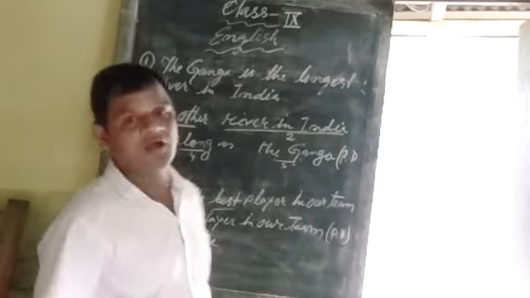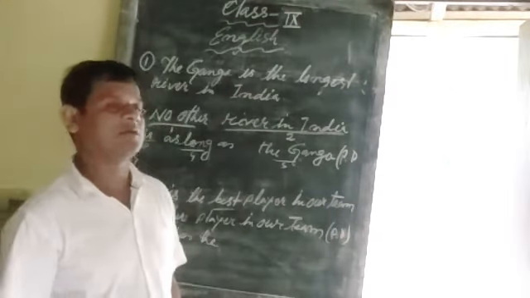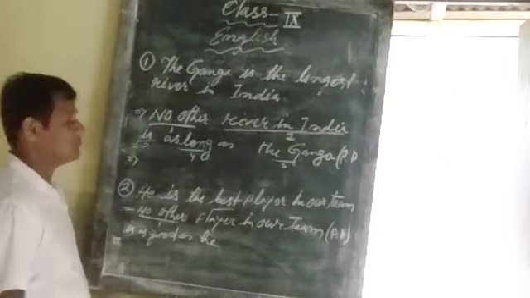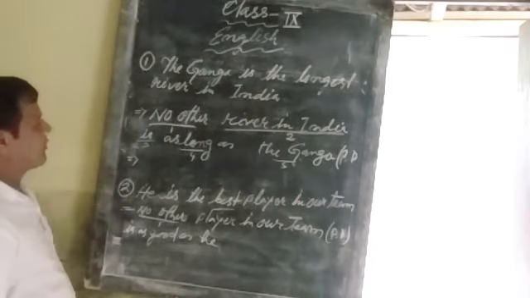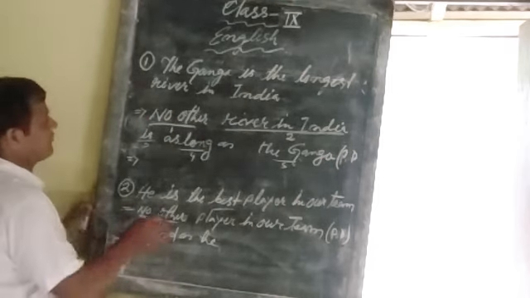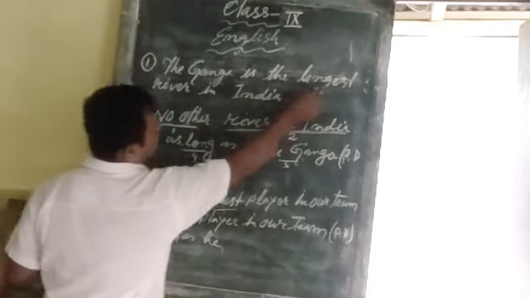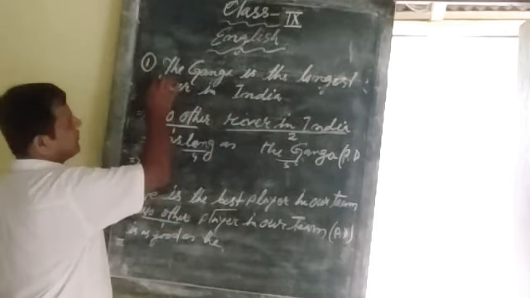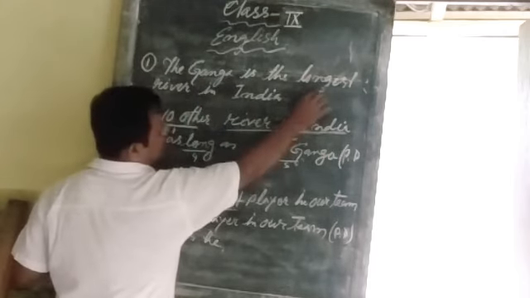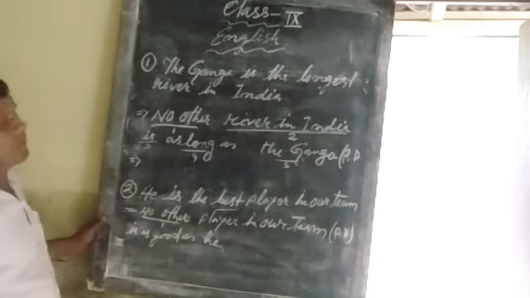Next, comparative degree. To make it comparative degree, from the beginning you have to write up to the degree, from subject up to the degree, but you write the comparative form of the degree.